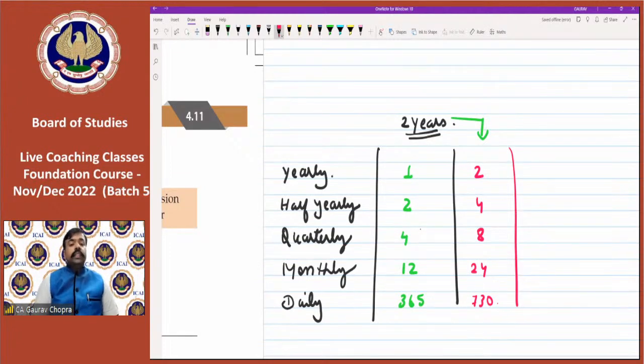In short, whatever is the time, we have to multiply accordingly with these figures. If it is 2 years, we have to multiply 2 with all these figures. If it is 3 years, we have to multiply all these with 3 years. So always time is multiplied. And what about the rate? Rate will get divided. The rate will always get divided.